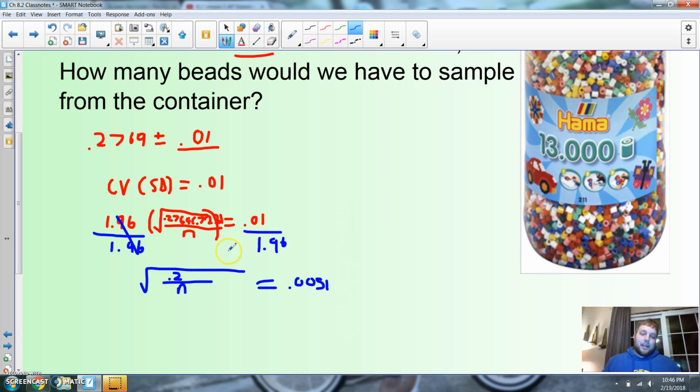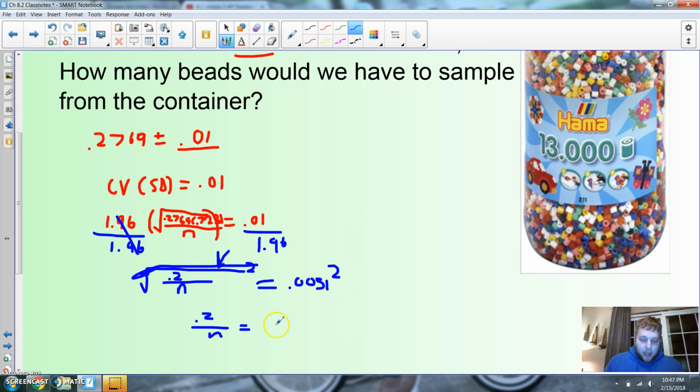Alright. So now, we're trying to get n by itself. I can't get in. I want to penetrate, but that force field is still up. How do I close the force field of the square root? I square both sides, ladies and gentlemen. If I square both sides, that square root doesn't have a chance. I'm going to be left with 0.2 all over n equals... I'm just leaving that number in calculator.